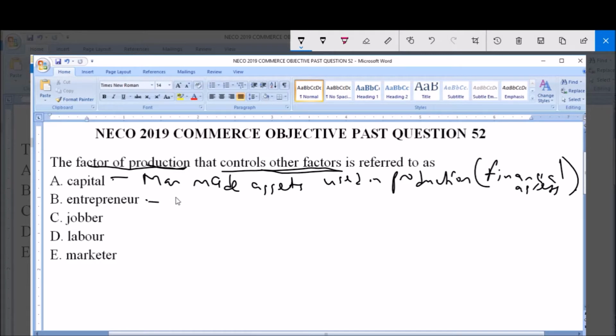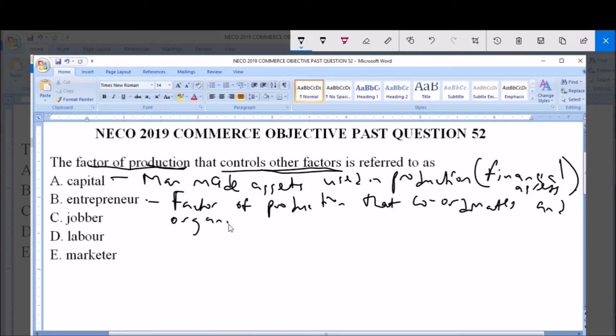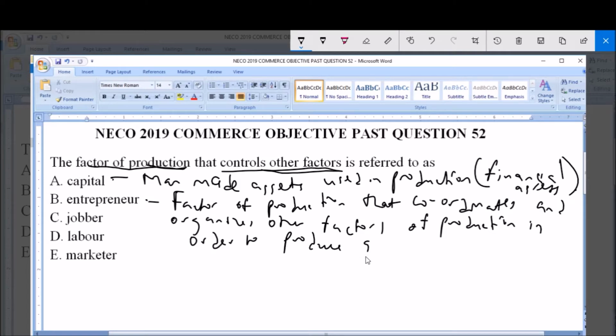Now, option B, which is entrepreneur, is the factor of production that coordinates and organizes other factors of production in order to produce goods and services. Option C, which is jobber, is not